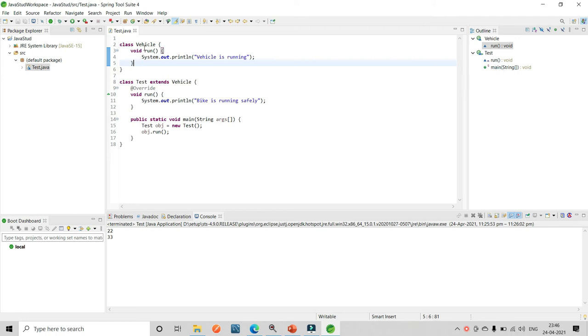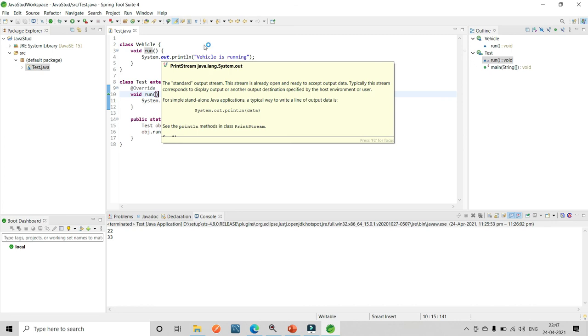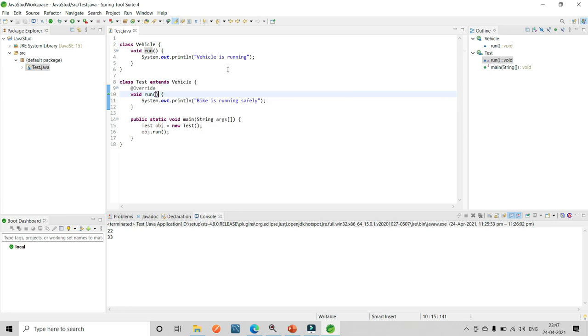See this one, in method overriding the method name is the same. This is the run method and this one is also a run method. The method name is the same and the return type is also the same, and there is no parameter in the parameter section. In the first run method there is no parameter, and in the second method also no parameter. So now this is completely method overriding, because it satisfies the necessary condition. What is the necessary condition of overriding? The method name should be the same, and the parameter and the return type also the same.